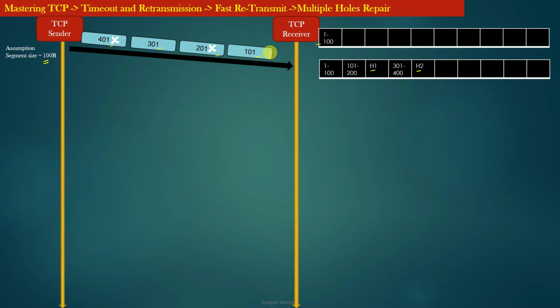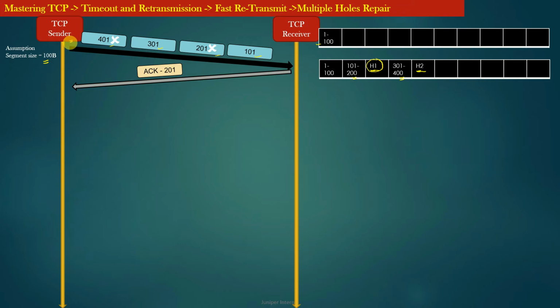Whereas the segments which are successfully received by the TCP receiver are consumed, and the received bytes are reflected in the TCP receiving buffer. So you can see that at this point of time there are 2 holes in the TCP receiving buffer. Now, in order to repair the hole number 1, that is H1, the TCP receiver will issue an acknowledgement with acknowledgement number 201. Now let us assume that the application running on the TCP sending side has more data to send to the TCP receiver.